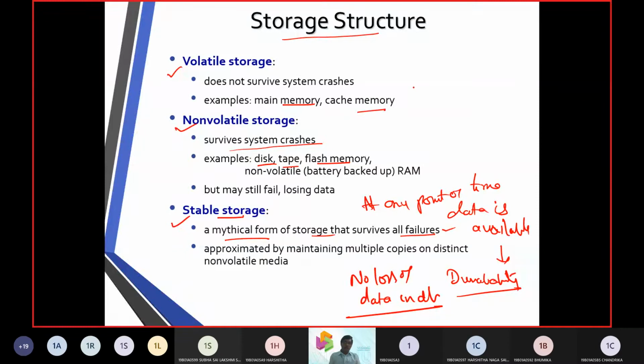When we store things in random access memory, we call it volatile memory. When we store it on read-only memory or a disk, it is non-volatile, but still not secure. In that case, we take up stable storage structures, which may be cloud platforms, etc.